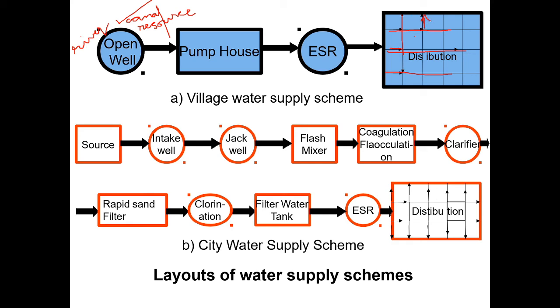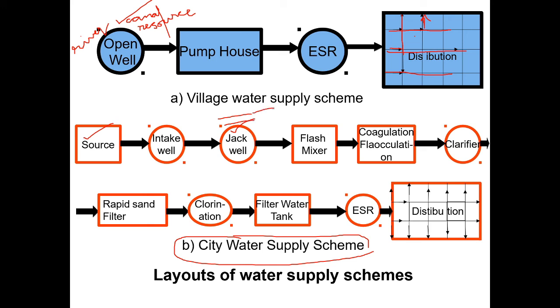If you take the city water supply scheme, first you have to collect the water at the source. That may be river, lake, pond, canal, whatever it is. That is the source. From source to intake well. It is the collecting tank or collecting structure. Wherever we are collecting the water, that is the intake well. From here we will supply to the jack well. It collects the water and distributes the water, the jack well.